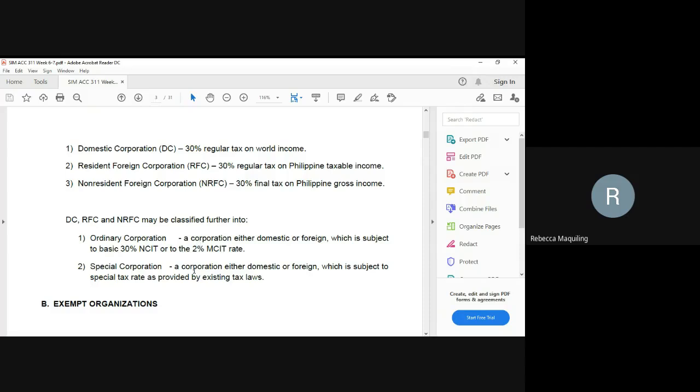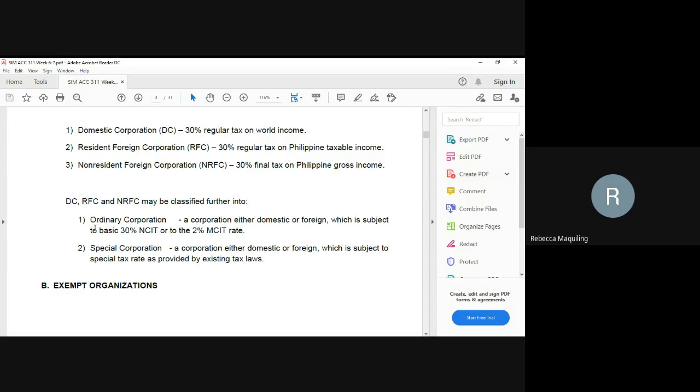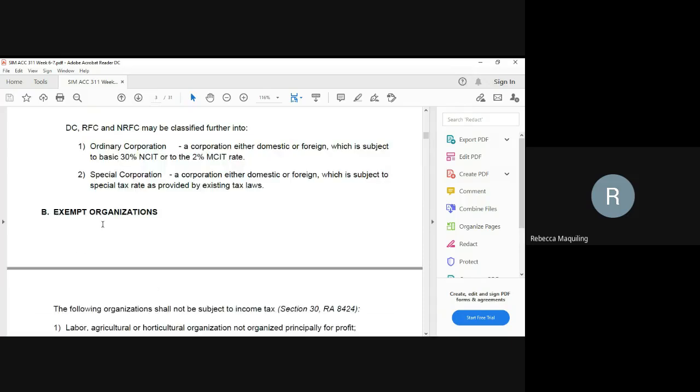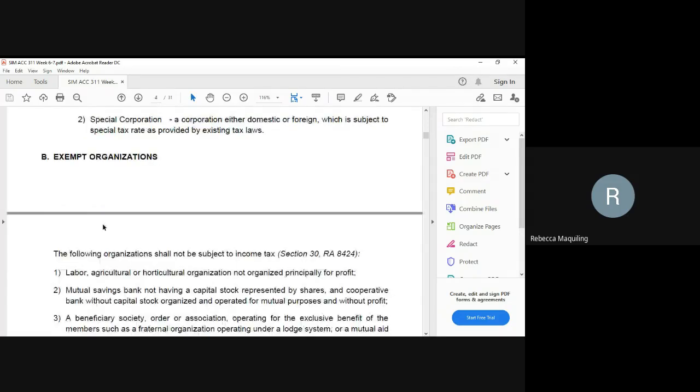And then for special corporation, this is a corporation either domestic or foreign, which is subject to special tax rate as provided by the existing law. So they may be classified as domestic corporation, resident foreign, and non-resident foreign corporation. Okay, next. What are the exempt organizations?